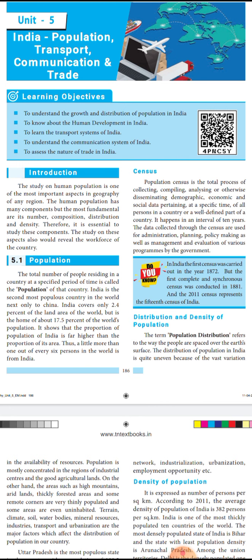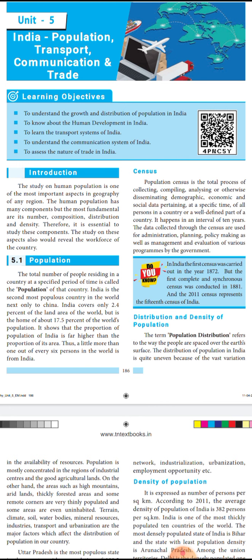As you all can see, Uttar Pradesh, UP, is the most populous state in the country. So when we talk about the states in our country, UP is the most populous state, which is followed by Maharashtra, Bihar, West Bengal, then Andhra Pradesh, Telangana. So like this, the population is distributed more in number there. So why this kind of distribution?